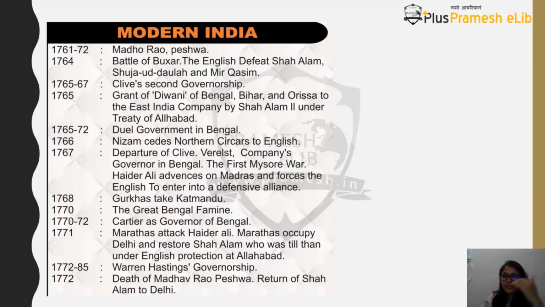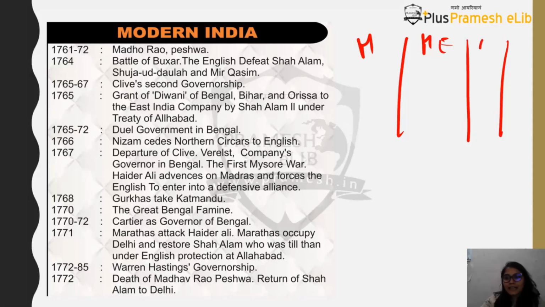Now let's start with what is happening after this particular point. We have seen two or three things happening: one is the Maratha Empire, the other is the Mughal Empire, then there are Europeans, and then there are smaller or independent kingdoms. We need to study them parallelly. In 1761, when the third battle of Panipat is happening, who is the Peshwa of the Marathas? It's Madhav Rao.